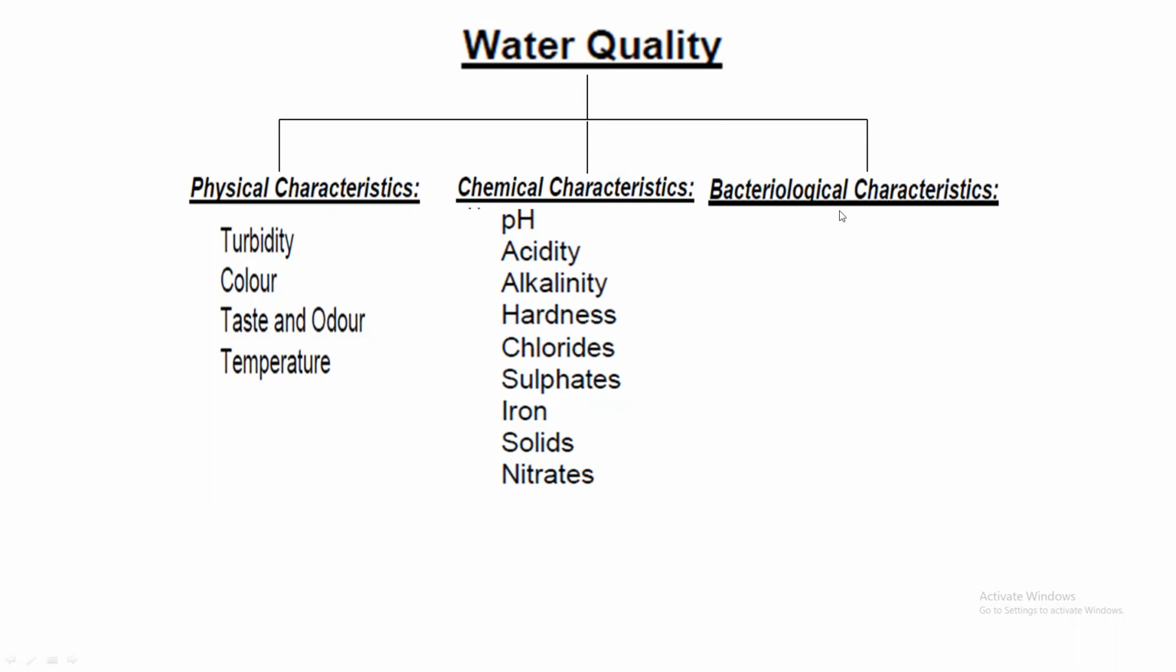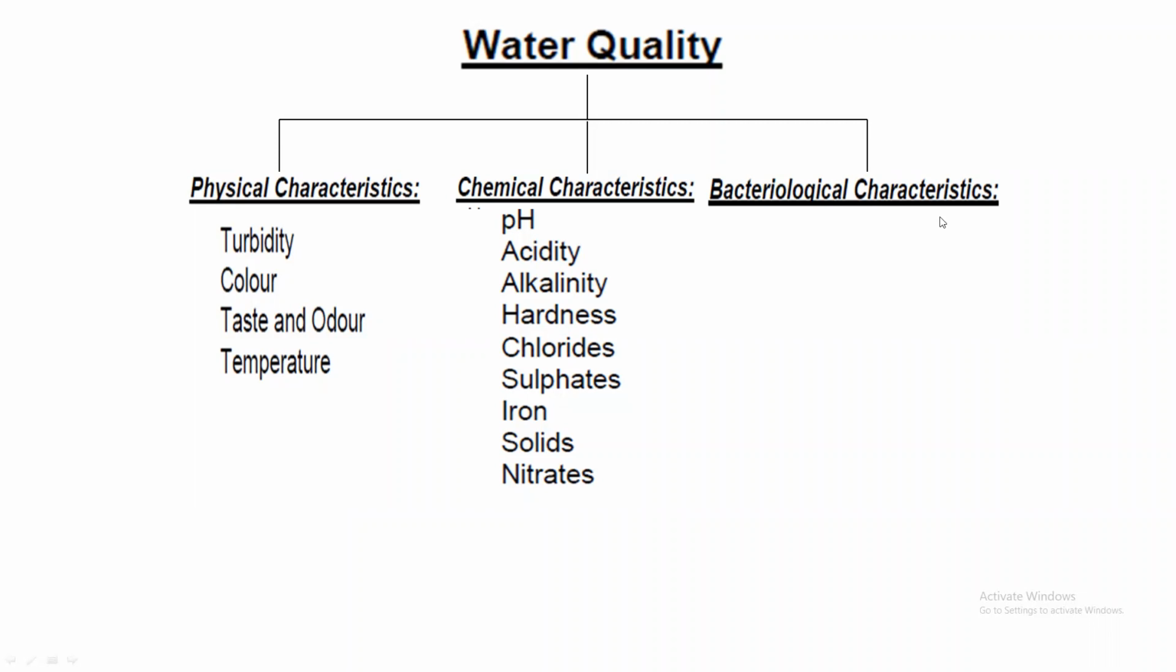So likewise, there are the biological characteristics. In the biological characteristics, B. coli, E. coli, some pathogenic and non-pathogenic bacteria, viruses, protozoa, all these organisms are present. Okay. So these are very harmful. Why are these harmful?